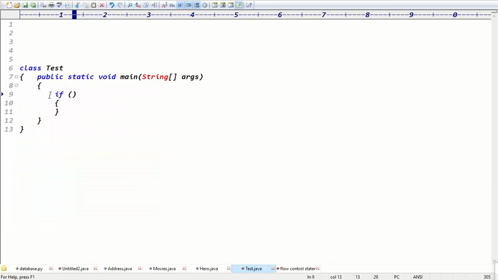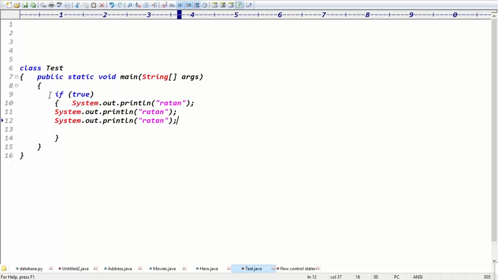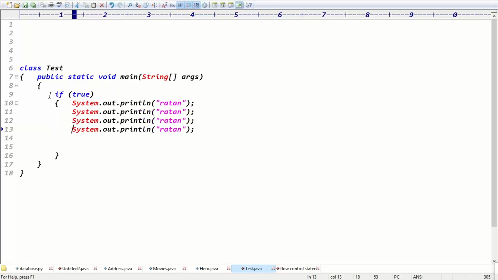But tell me, guys, here I can write if(true). True is valid, right? System.out.println, and here I can write something like Ratan, so let me print the data. I'm printing the data four times. So after two times, let me use the break statement here.